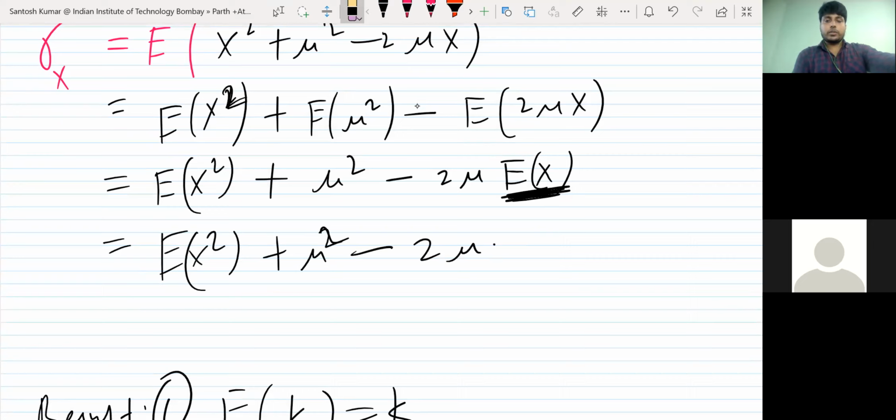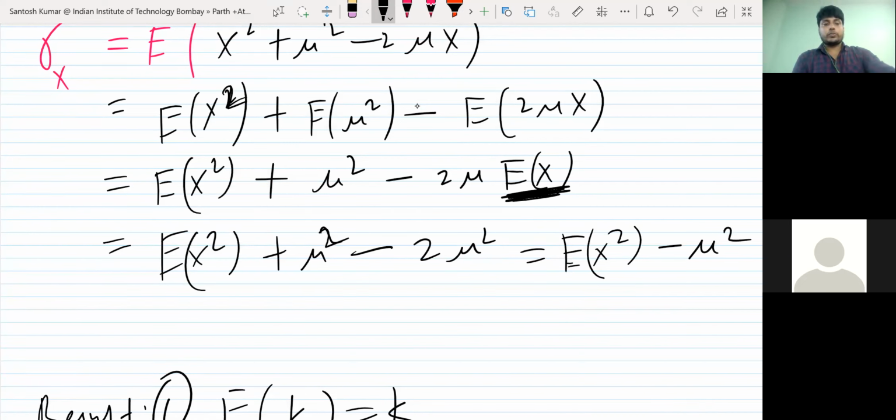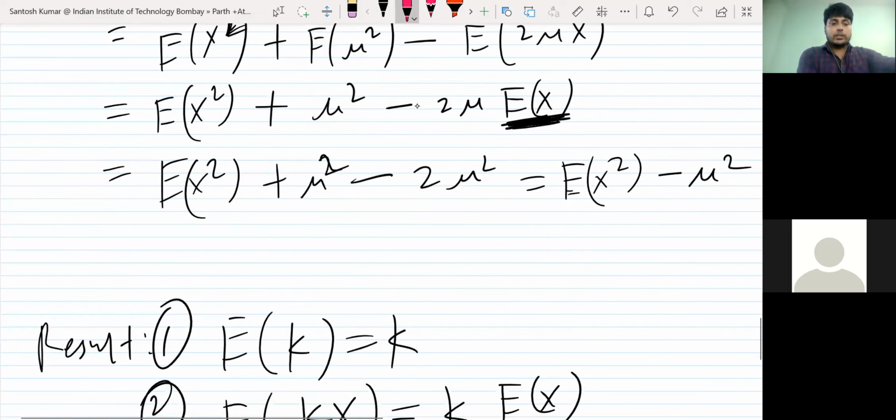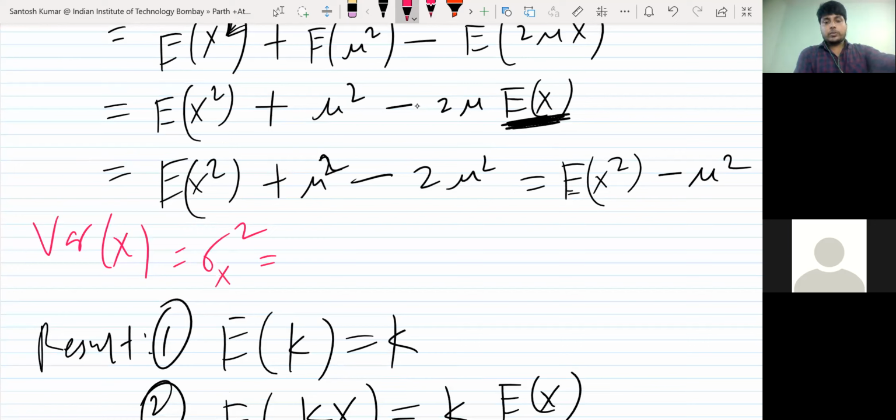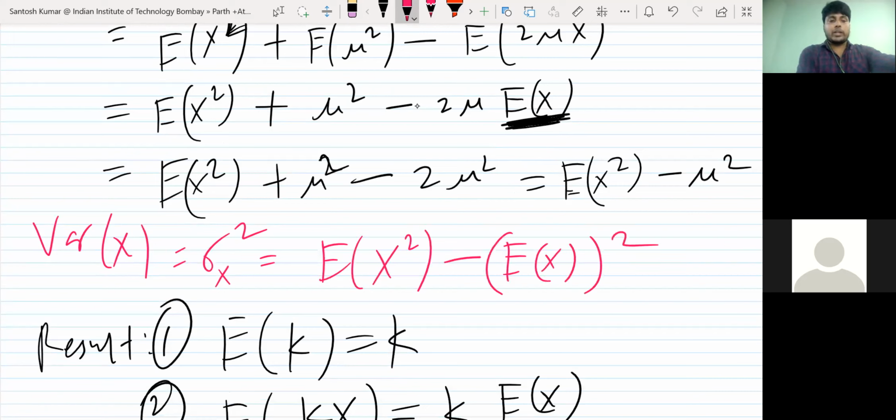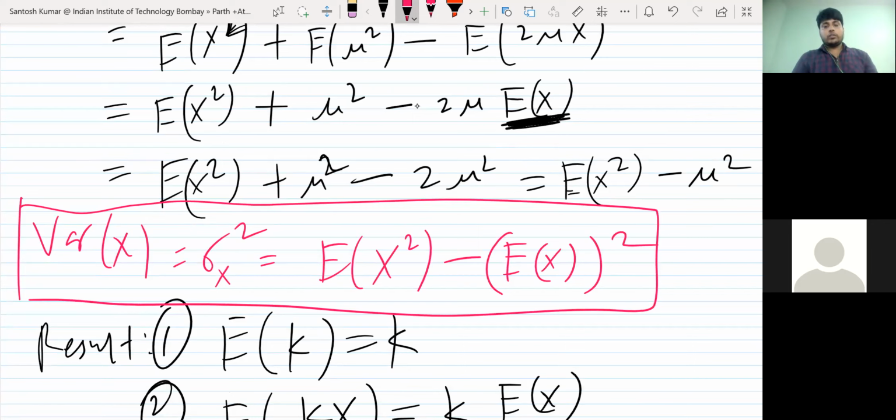So finally what you have, E of x square minus mu square, because mu square minus 2 mu square is minus mu square. So finally, variance of x or sigma square is E of x square minus (E of x) whole square. So mu I write E of x. So this is the formula for variance.